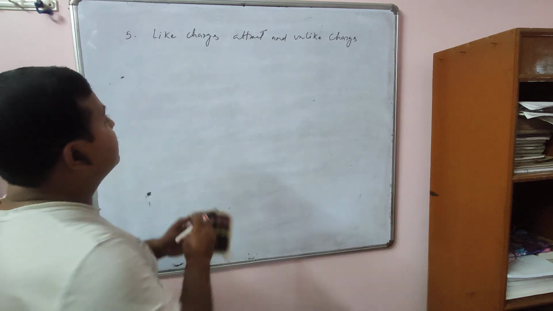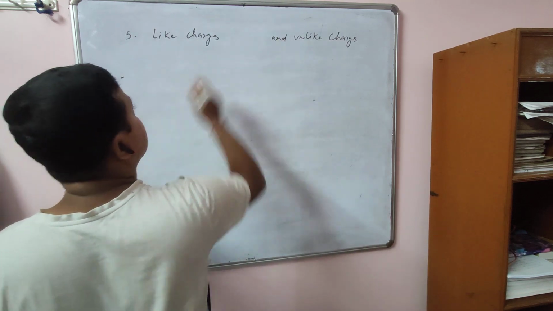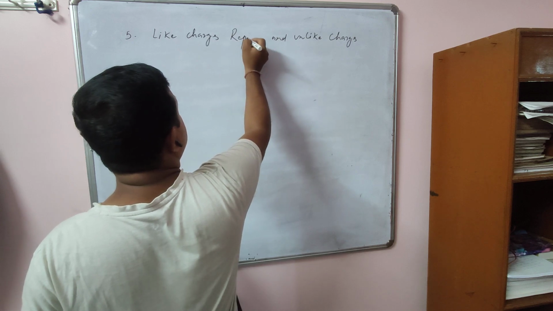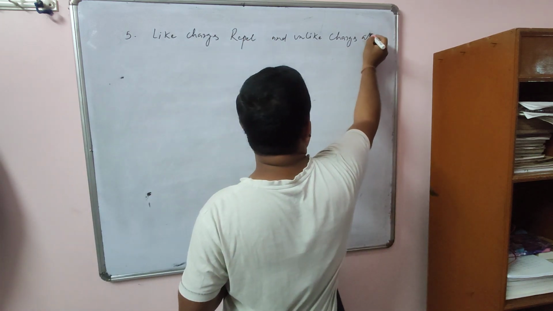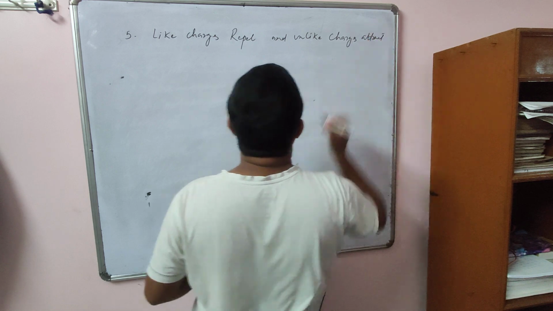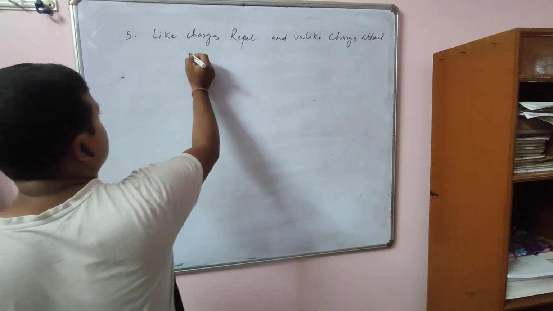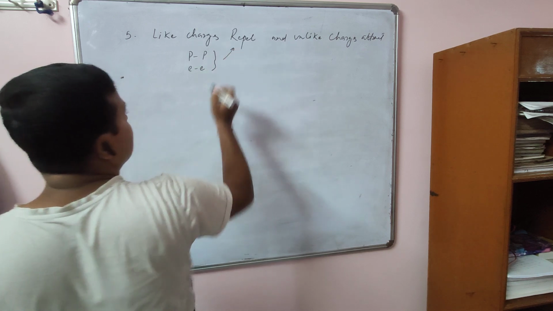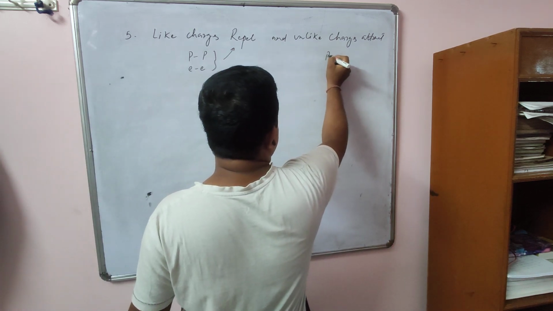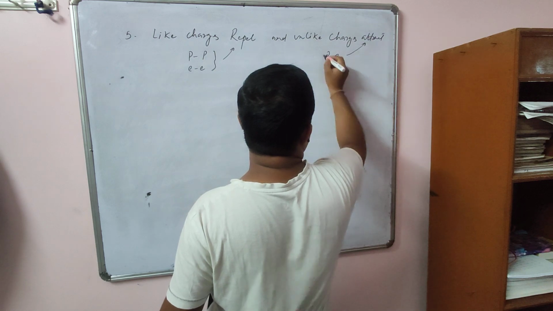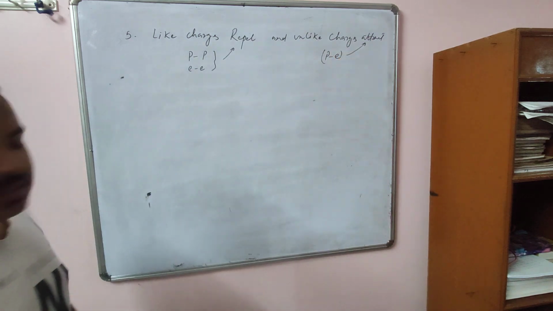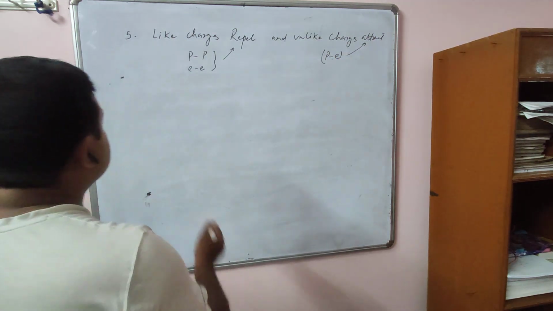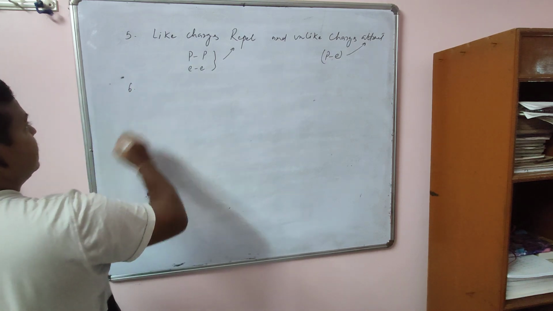Like charges repel and unlike charges attract. Okay, so for example, proton and proton, or electron and electron, they repel, and proton and electron, they attract. So like charges repel, unlike charges attract. Okay, then move to the next property.